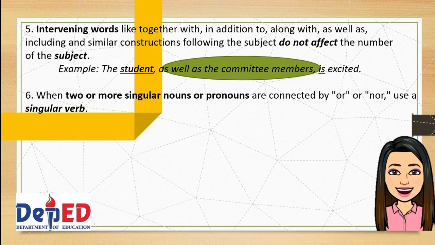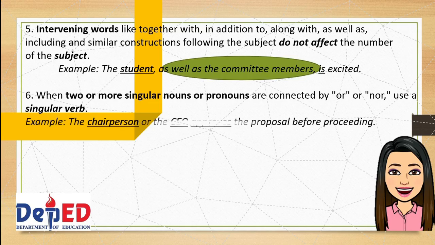Then we have rule number 6. When two or more singular nouns or pronouns are connected by or or nor, use a singular verb. For example, the chairperson or the CEO approves the proposal before proceeding. If the subject is connected by the words or or nor, use the S form or singular verb.